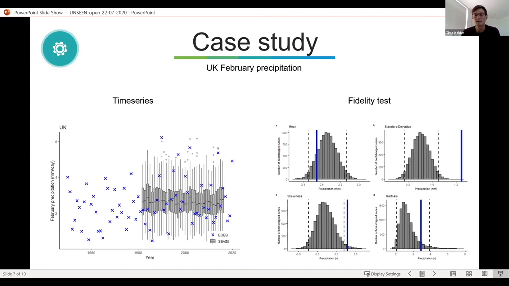Then on the right, from the time series, you would say that SEAS5 and E-OBS seem similar by eye, but then we propose a fidelity test on the right. I'm not going to go into details here, but that shows that actually there's too little standard deviation, so too little variability within SEAS5. So again, if someone has an idea why this might be caused by SEAS5 or wants to know more about the fidelity test, please get in touch.